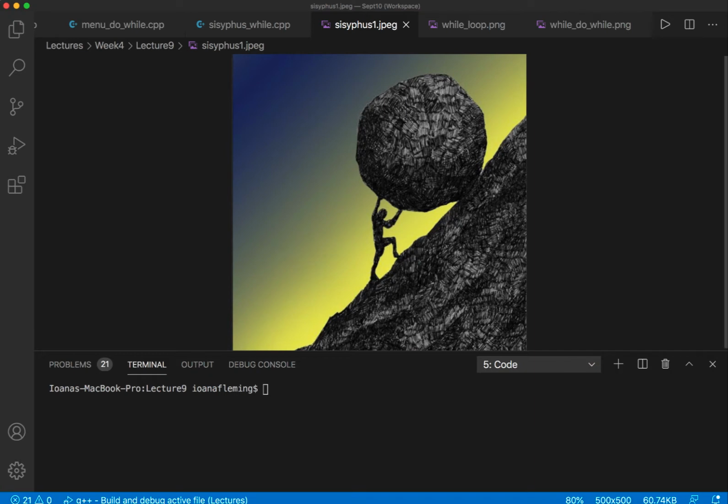But before we talk about the while loop, I want to ask if anyone remembers the myth of Sisyphus. If you don't remember, I can remind you. In Greek mythology, Sisyphus was a king, the king of Ephyra, known today as Corinth, and according to Wikipedia, he was punished for his self-aggrandizing craftiness and deceitfulness by being forced to roll an immensely large stone up a hill.